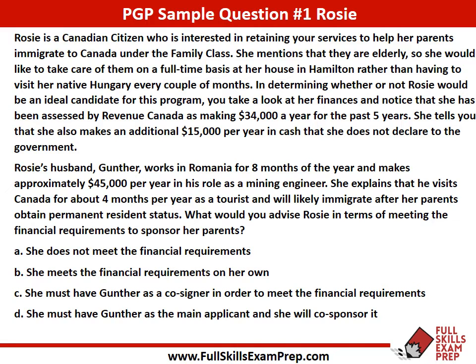A. She does not meet the financial requirements. B. She meets the financial requirements on her own. C. She must have Gunter as a cosigner in order to meet the financial requirements. And finally we have D. She must have Gunter as the main applicant and she will co-sponsor it.